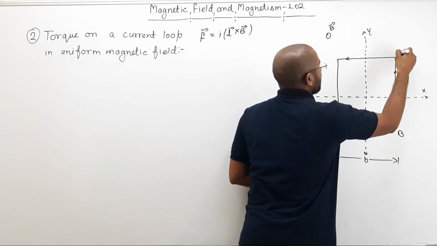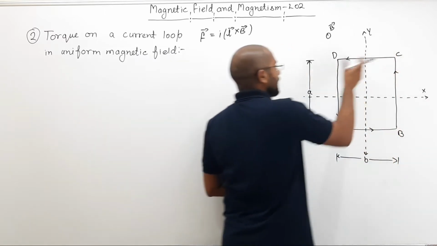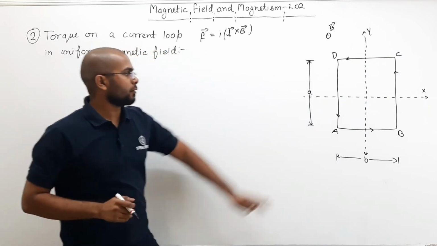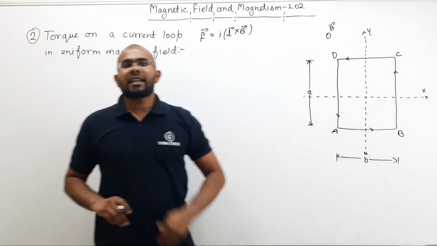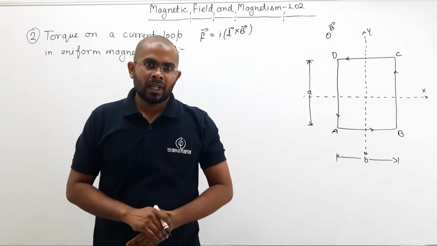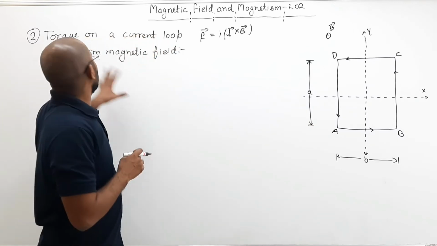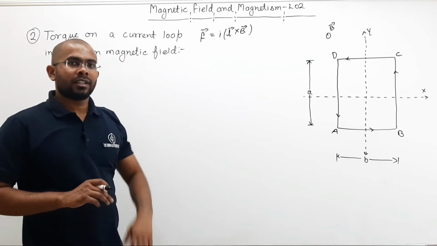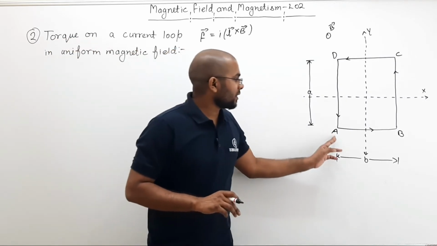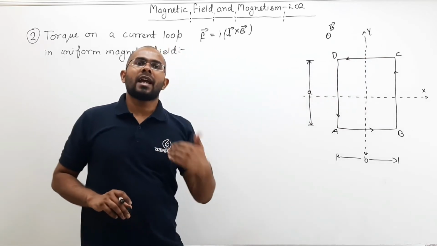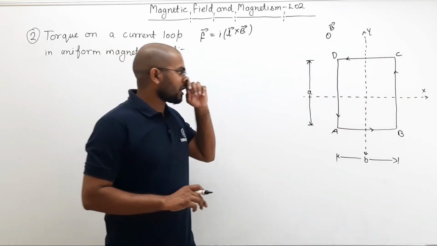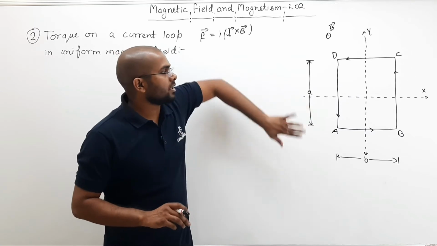I can simply find the force on the individual sections AB, BC, CD and DA. I can just add those. And if I want to find the total torque, that way also I can simply find the torque on individual arms and simply add them. Now let us try to find what would be the torque in this case.